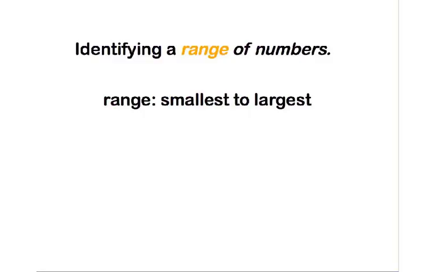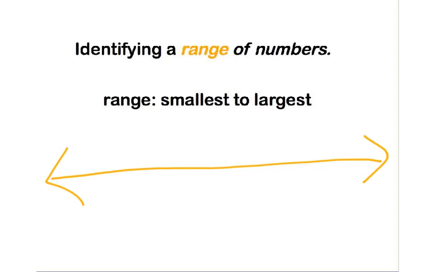Okay, first of all, let's talk about that word range, identifying a range of numbers. In this instance, range means smallest to largest. Think about if your class had a math test. And let's put a little number line up here. And the worst grade in the class was a 52. And the highest grade in the class was a 96.